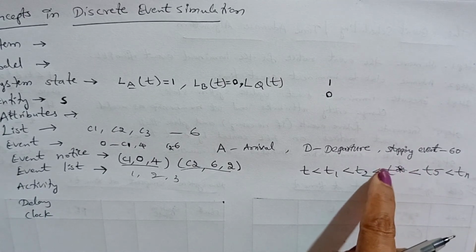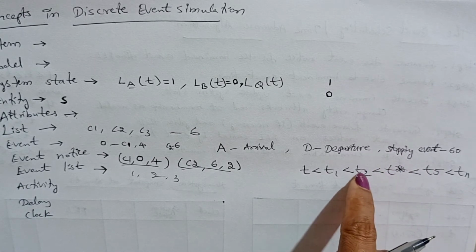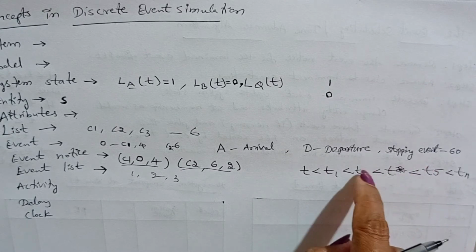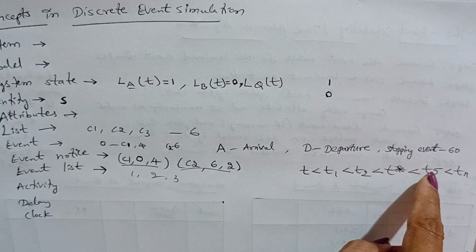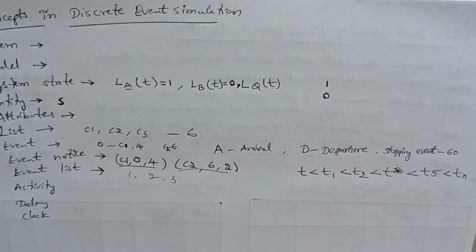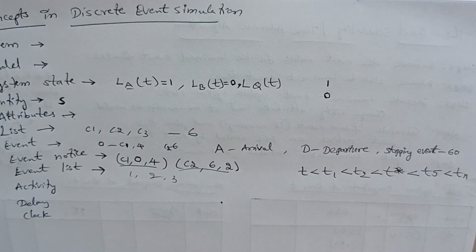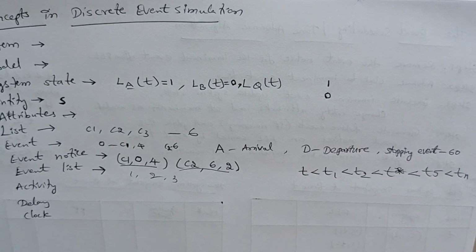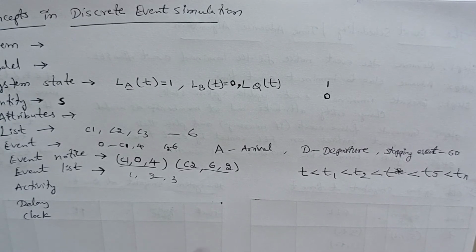But we do not know what t star is. Maybe it is t3 or t4, in between t2 and t5, and so on up to tn. This is what time of occurrence means: the events are ordered by time of occurrence.